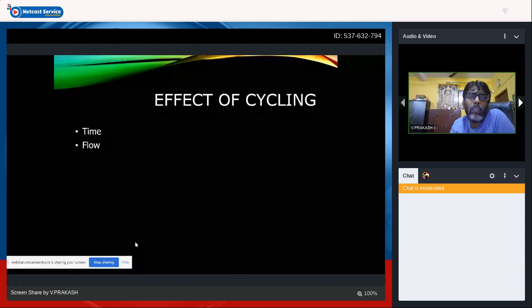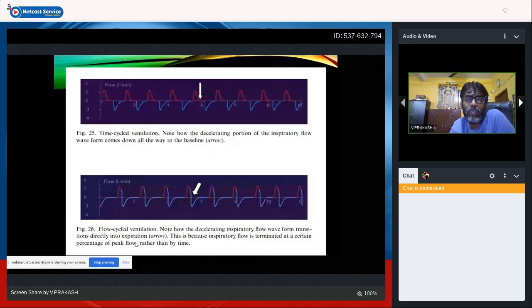Effects of cycling. We have seen the slide already. In time cycling, in inspiration, you get inspiratory flow, peak inspiratory flow, and then a slower expiratory flow. Then you will have a time until the TE. The flow will cease and stay at baseline for some time until the TE is over, and then comes your accelerated expiratory flow and your decelerated expiratory flow. It holds for some time. When there's a leak, this line is going to go above like this. If there is air trapping, this line is going to be below this. And if there is bronchospasm, this line is going to get prolonged. It takes a longer time to reach your baseline.